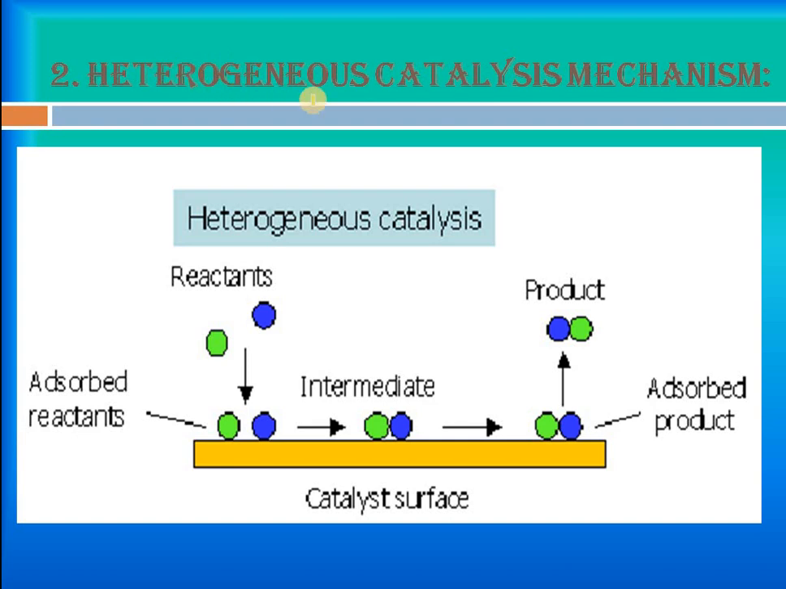Now moving to the next, heterogeneous catalysis mechanism. Here we can say that the reactants and products are in a different phase from the catalyst. So here what happens: these are the reactants, they are first adsorbed on the surface, then they form an intermediate, after that they will form the product.